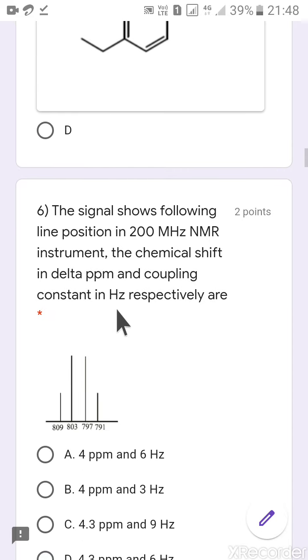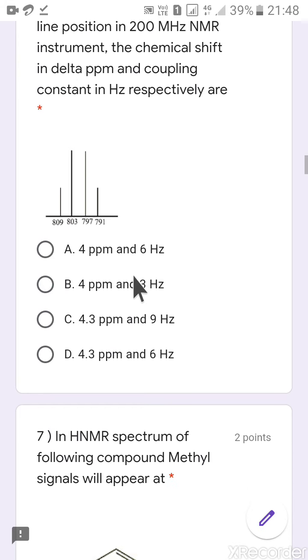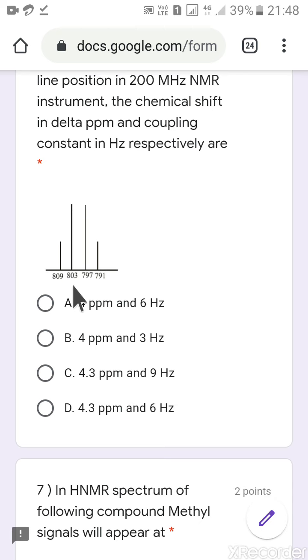Next question is, the signal shows the following line positions in a 200 MHz NMR instrument. The chemical shift in delta ppm and coupling constant in hertz respectively are. So we need to calculate the chemical shift in delta and coupling constant in hertz. So how to convert hertz into ppm?